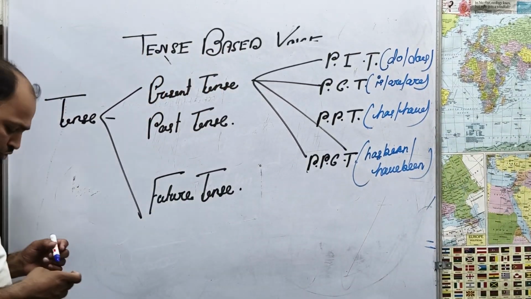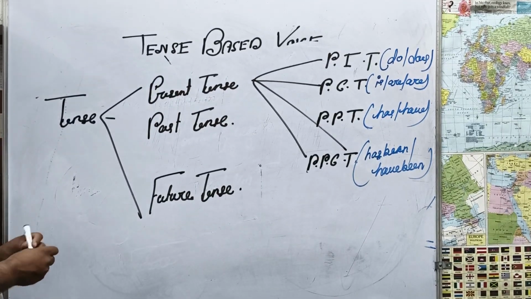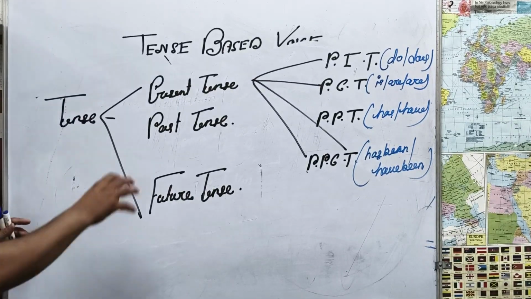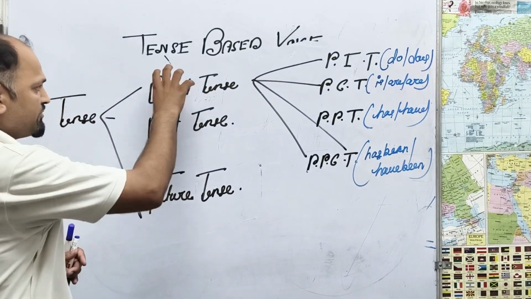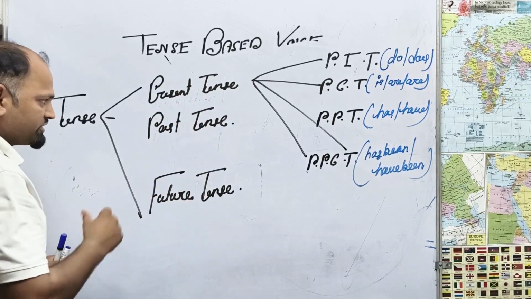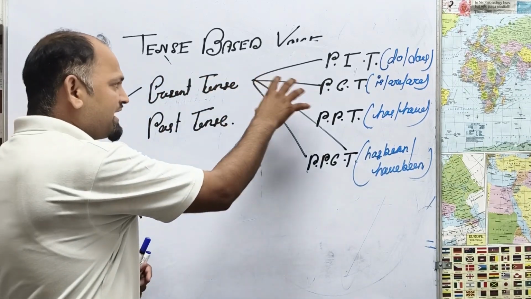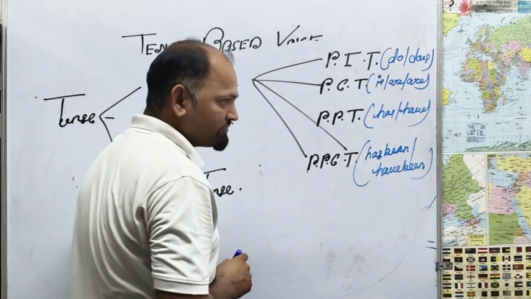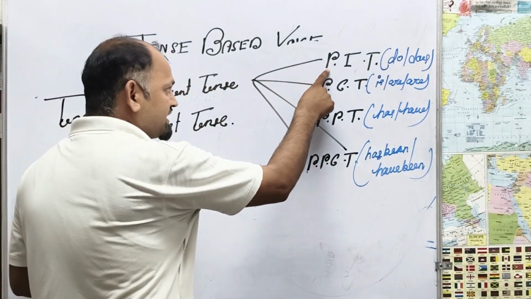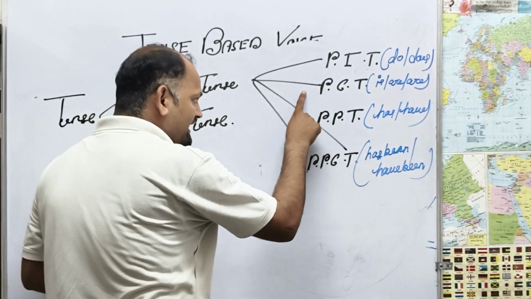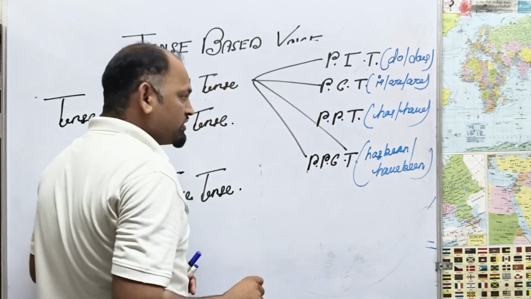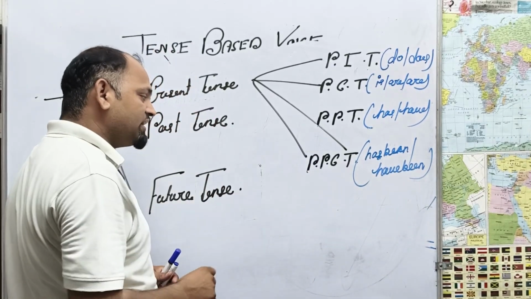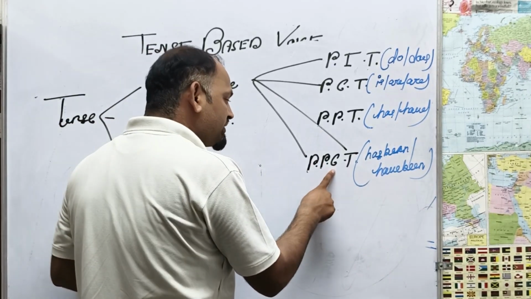Let me say, first of all, I told you what tense means. Tense means the action of verbs in different categorizations of time accordingly. There are three parts of tense: present tense, past tense and future tense. I told you present tense has four categories. Number one, present indefinite tense. Second, present continuous tense. Third, present perfect tense. And the fourth, present perfect continuous tense.